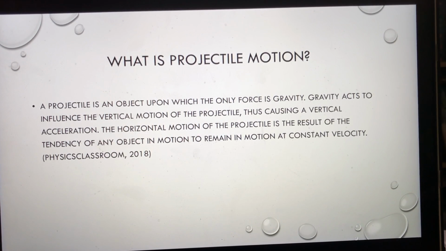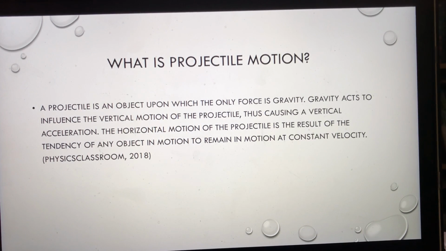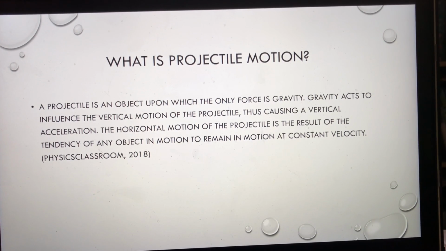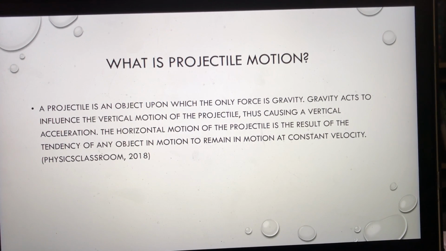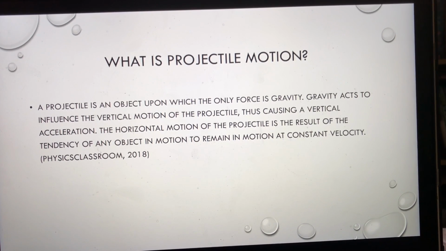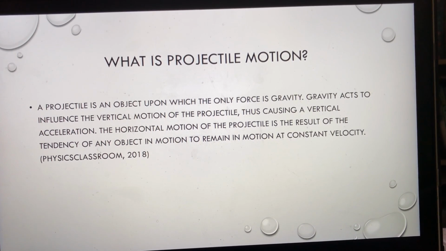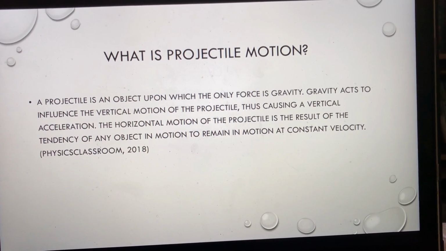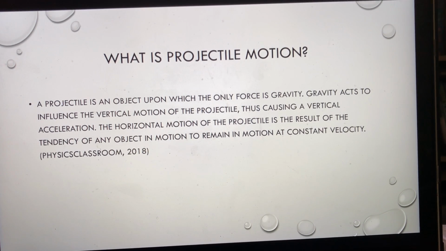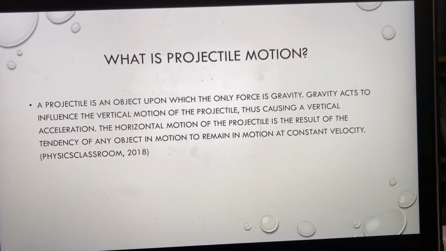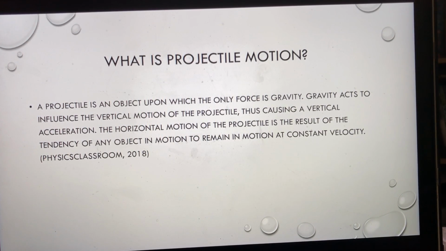What is projectile motion? A projectile is an object upon which the only force is gravity. Gravity acts to influence the vertical motion of the projectile, thus causing vertical acceleration. The horizontal motion of the projectile is the result of the tendency of any object in motion to remain in motion at constant velocity.